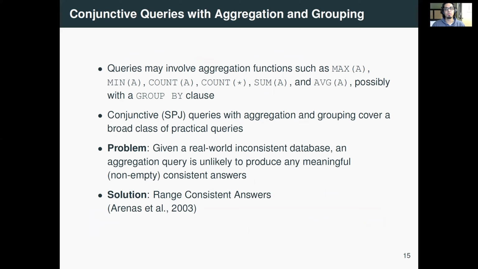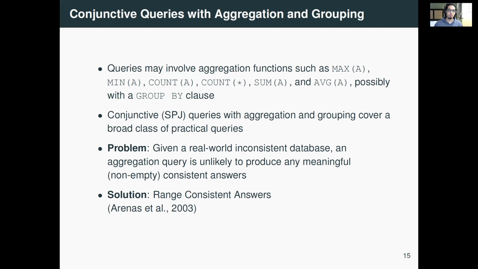In the real world, queries often involve aggregation functions and possibly group by clauses in SQL. In fact, conjunctive queries with aggregation and grouping cover a very broad class of practical queries. But when you think about computing consistent answers to aggregation queries, the problem is that they are very unlikely to have a meaningful consistent answer, because an aggregation query is often likely to evaluate to different answers in different repairs, and therefore your intersection of that is going to be empty in most cases.